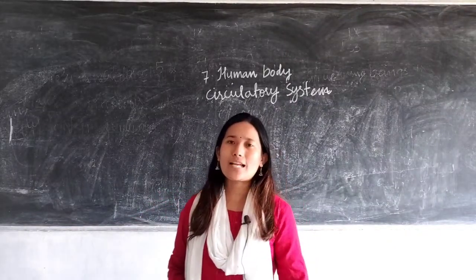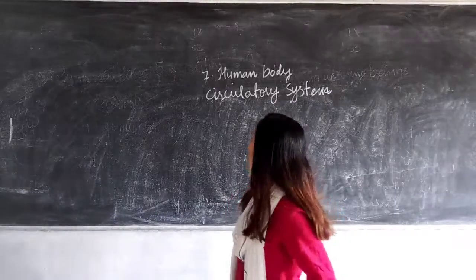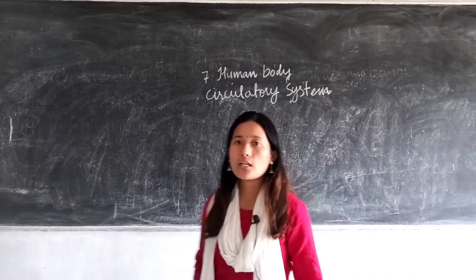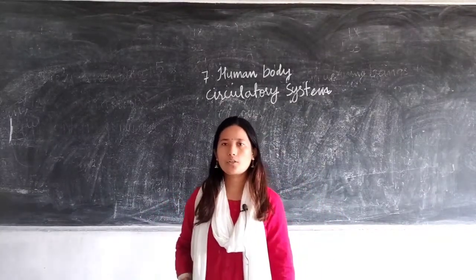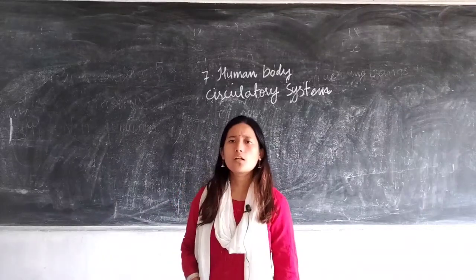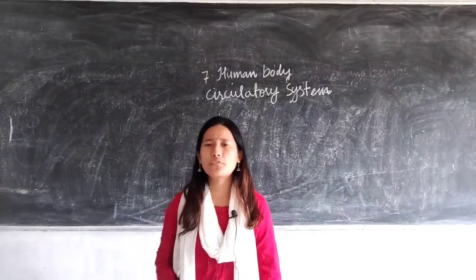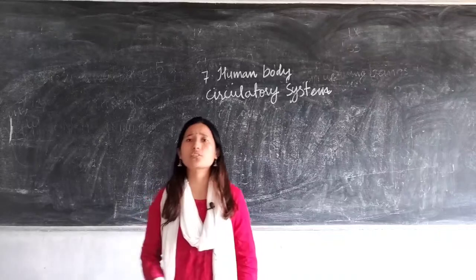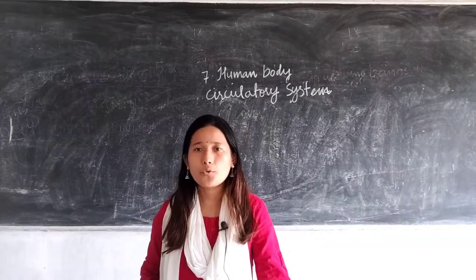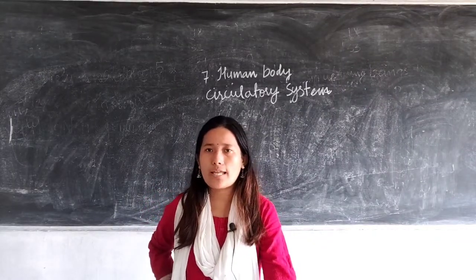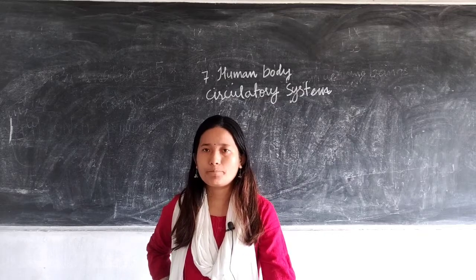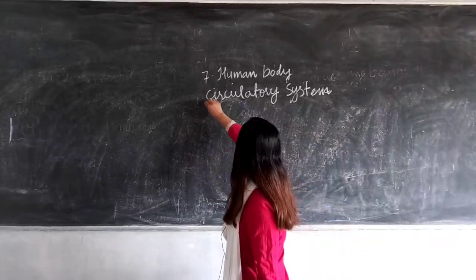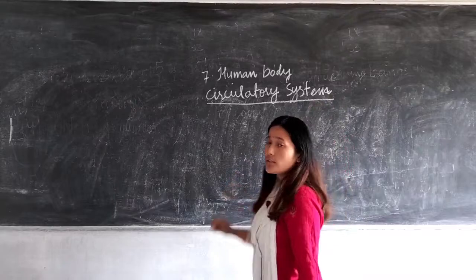So today we will be starting a new chapter, that is chapter 7, human body circulatory system. The circulatory system can also be referred to as the transportation system of our body. Why? We will know that in a while. So first, let us define circulatory system.